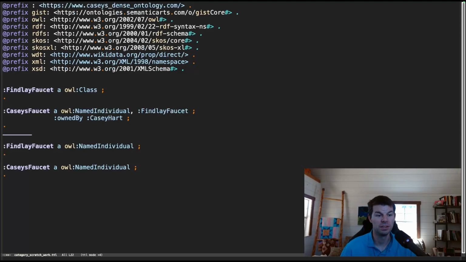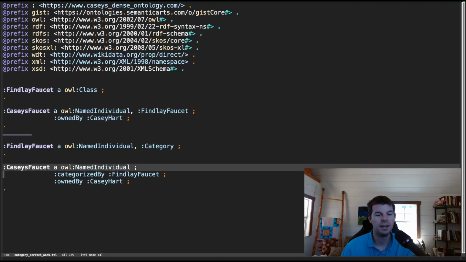And this is where categories come into place. I could just make Finlay faucet here a category. It's just a category. So it's a type of faucet, right? And now I can say my particular faucet here is categorized as, whichever term you like. I think it's categorized by, and that's what I typically use, a Finlay faucet. And what you can see here is these two options actually aren't that different, right? I guess I can say that this is categorized by this.